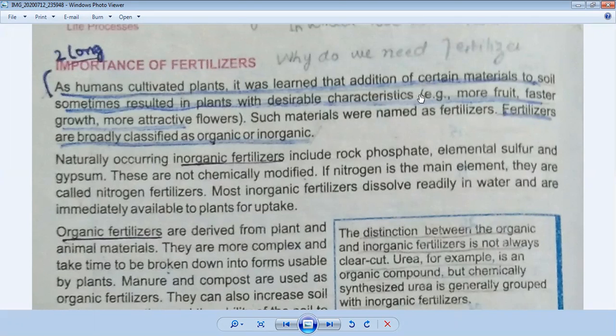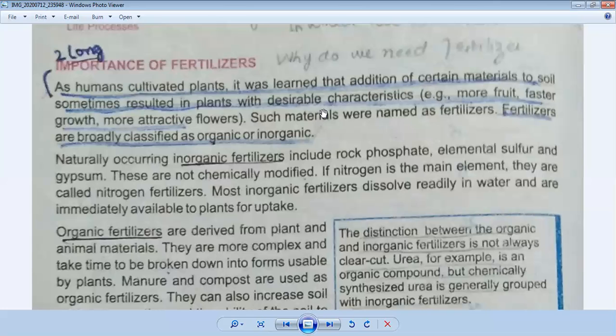For example, a person needs more fruit, faster growth, and more attractive flowers. For this purpose, such materials were named as fertilizers. So what is the simple definition of fertilizer? The addition of certain materials to soil sometimes results in plant growth with desirable characteristics, for example more fruit, faster growth, more attractive flowers.